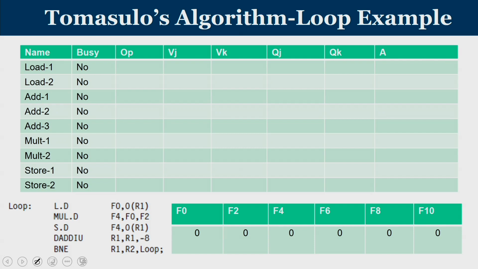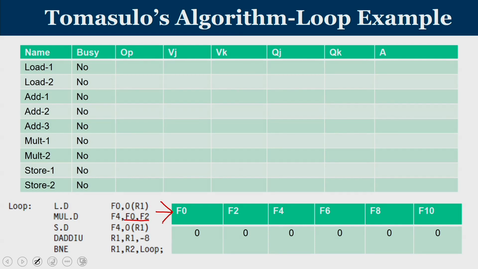So, consider the same program loop that has been discussed. We load a value, and multiply a constant to that loaded value, that is f0 and f2 are multiplied, and then you store the resultant back into the same location and go to the next element. This is the register status indicator as shown in the conventional Tomasulo's algorithm. Here the register status indicator gives the status of 6 registers: f0, f2, f4, f6, f8 and f10.